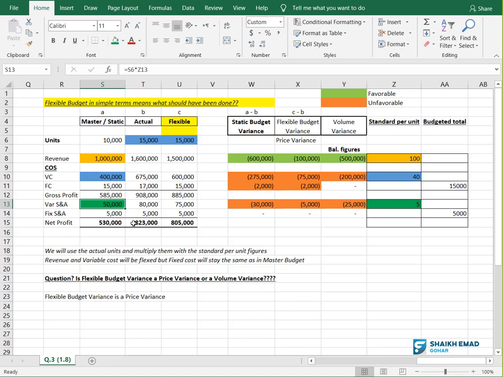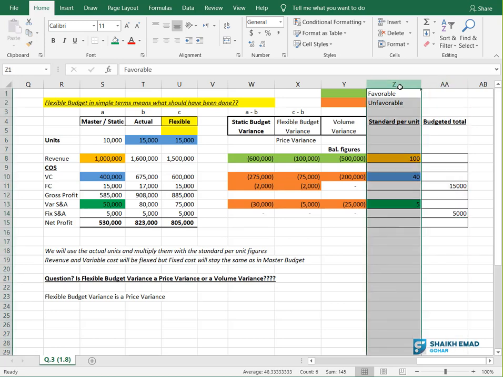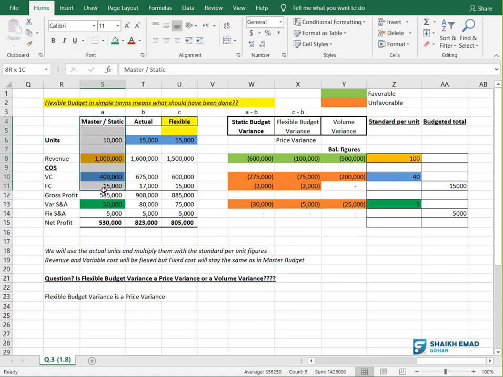Okay, see, what is variable cost? It will change with the level of units. The more the units, the more will be variable cost. But fixed cost will not change with the level of units. Like 5,000 fixed, I'm saying fixed selling and admin 5,000, no matter you sell 10,000 units or 100,000 units. Getting the story? Again, see, in totality, I have written here. This is the total column and this is the per unit column. Okay. Now, I hope all of you are okay with this master budget. Please write yes in the chat box if you got the point about the master budget. Okay. So to make the master budget, you need to know the standard. Getting it? To make the master budget, you need to know the standard.